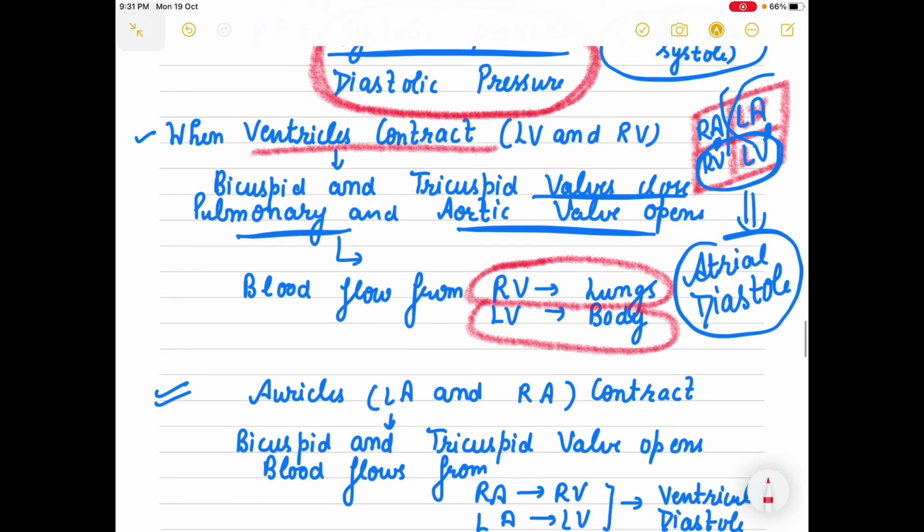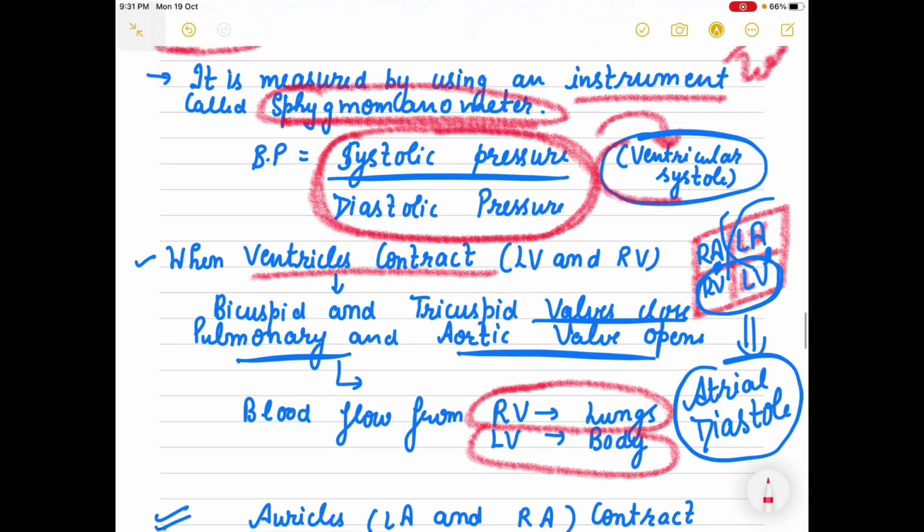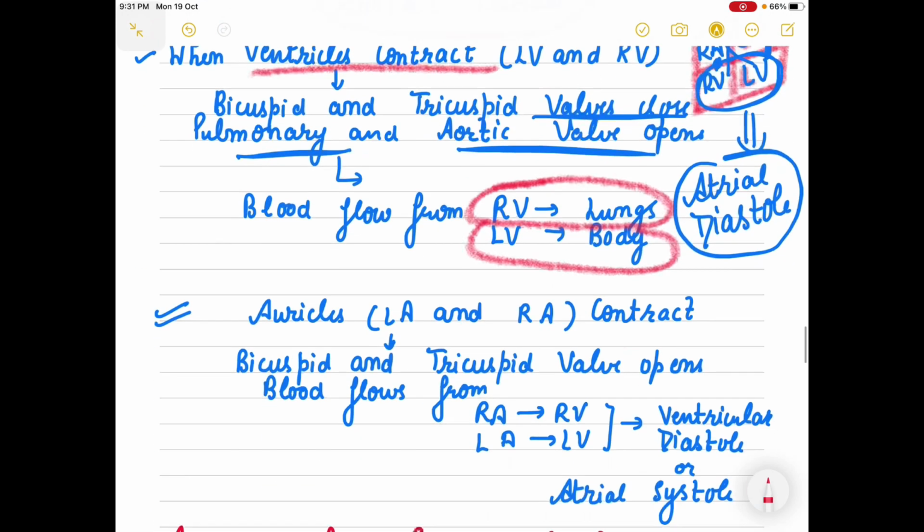So this is your ventricular contraction, ventricular systole. This is our upper pressure, that is your systolic pressure.